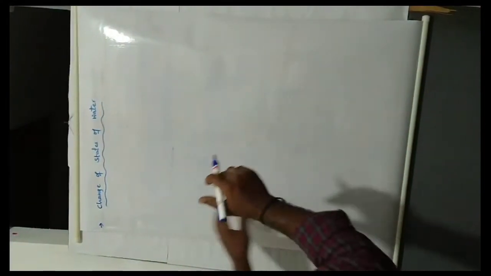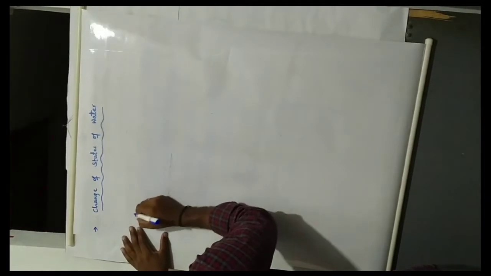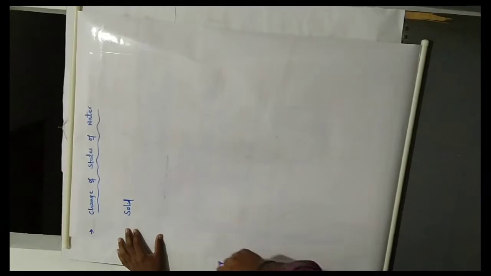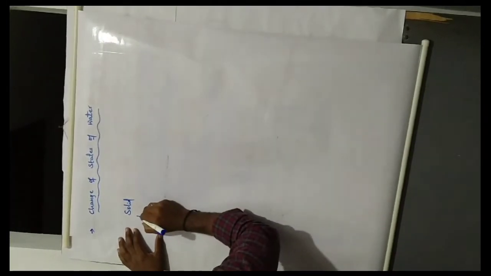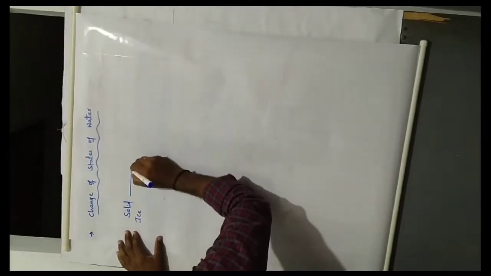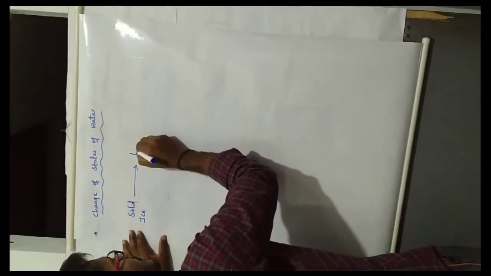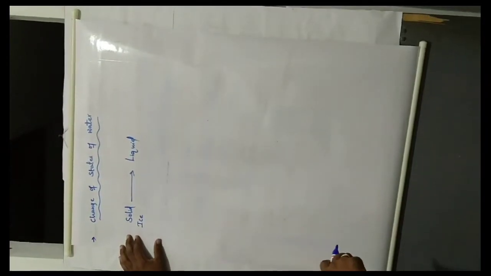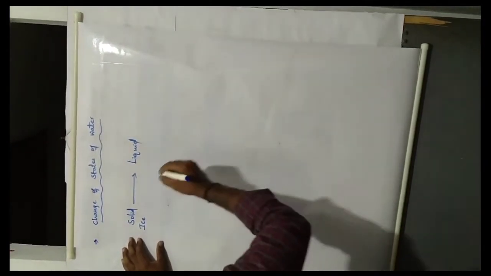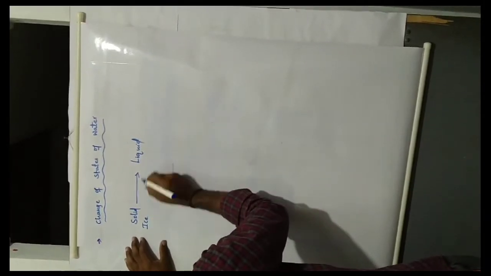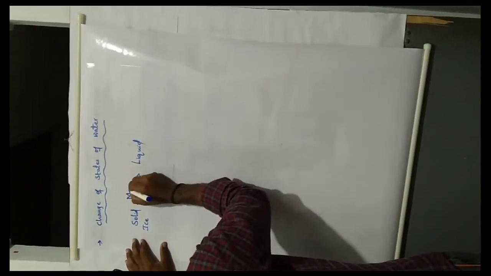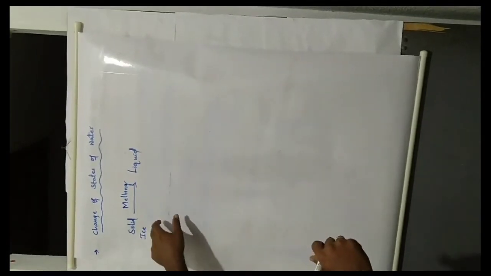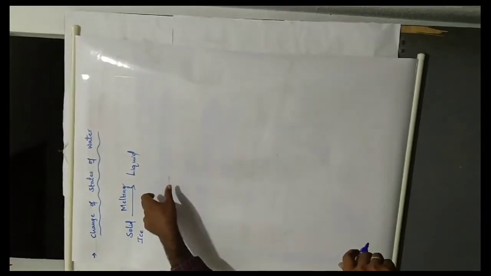Changes of water: first one, solid state. Solid means freezing or ice. When ice changes to liquid, this process is known as melting. Solid ice changing to liquid is known as melting.